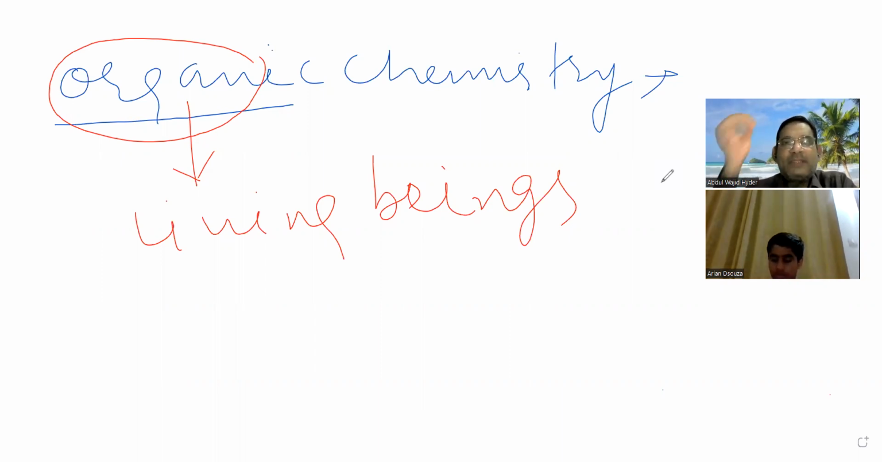In human beings, you have a kidney, a liver, and a heart. All these are organs. So the study of living things, or you can say the chemical study of living things, that is organic chemistry. Organic chemistry is a branch of chemistry in which we study living compounds, organic compounds.